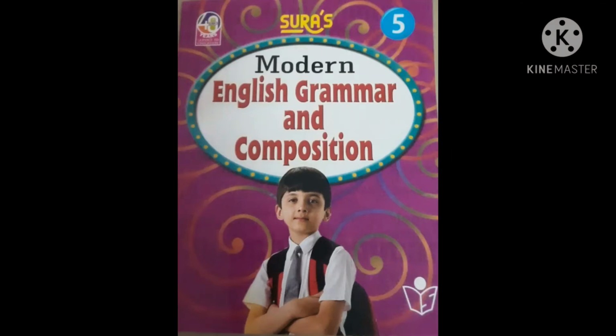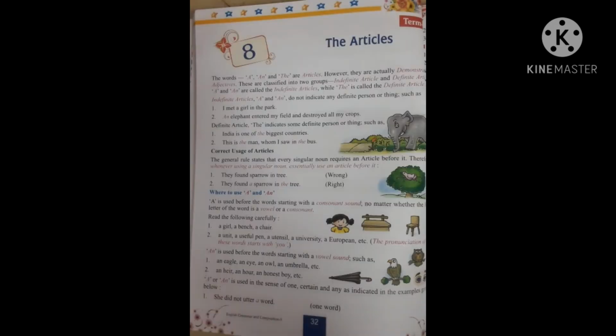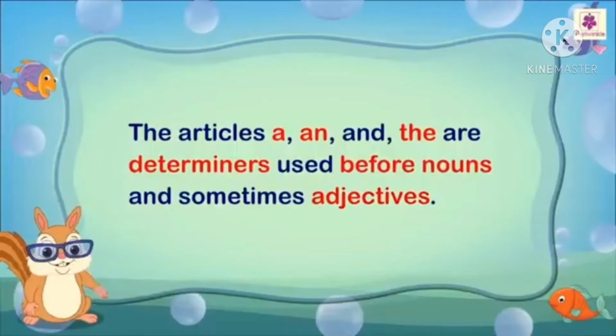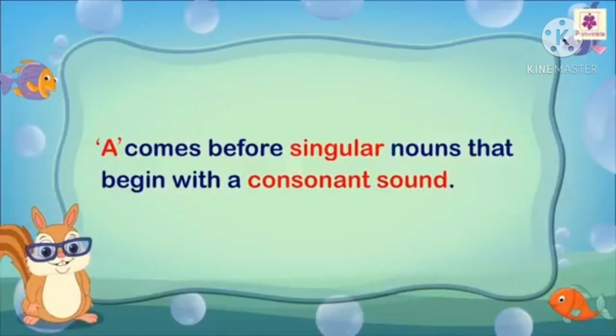Standard 5 English Grammar. Unit 8: The Articles. What are articles? Words that are used before a noun and modify the noun are called articles. The articles a, an, and the are determiners used before nouns and sometimes adjectives.